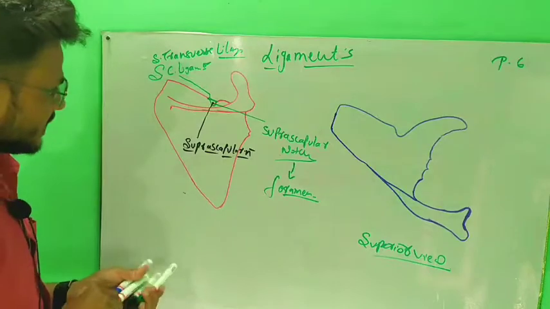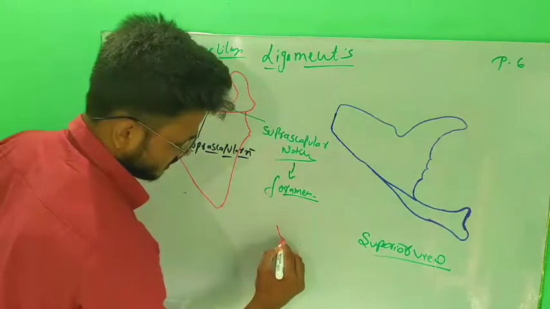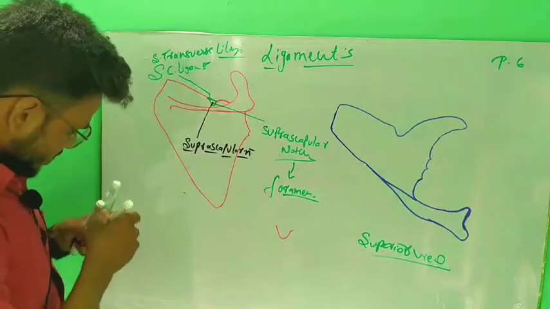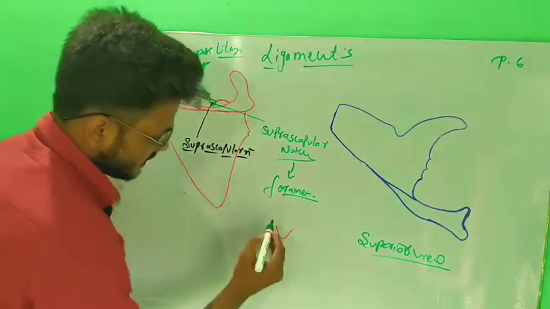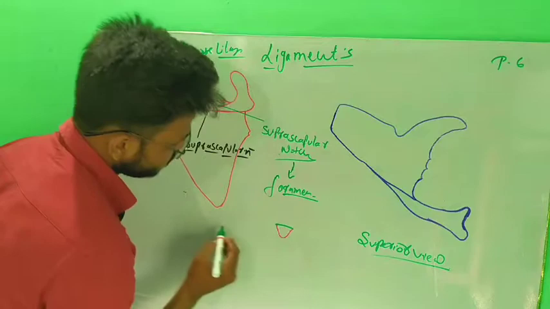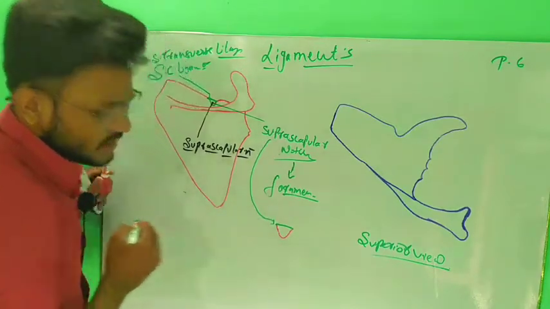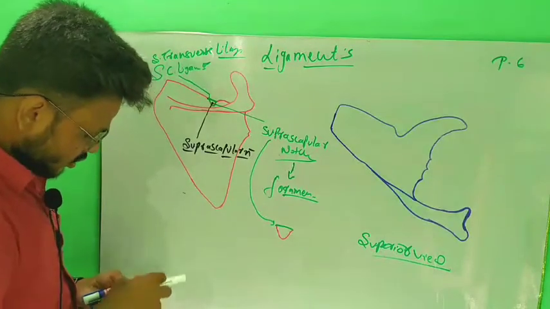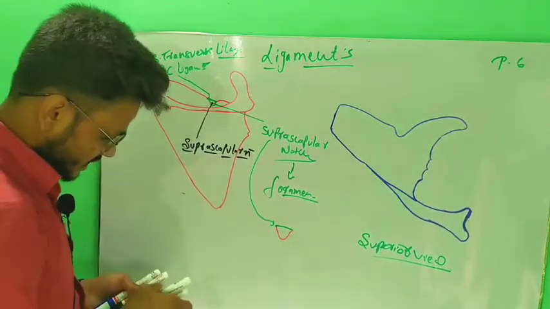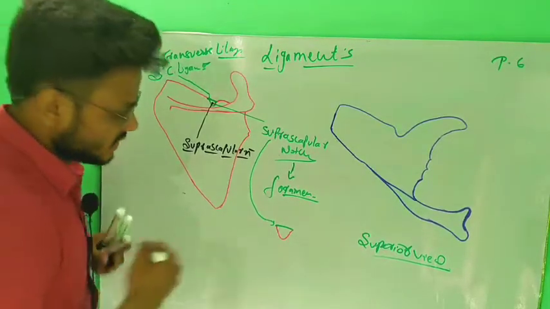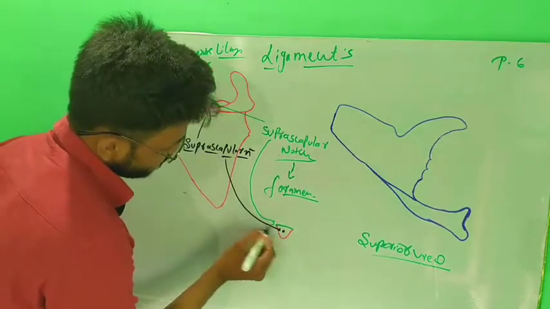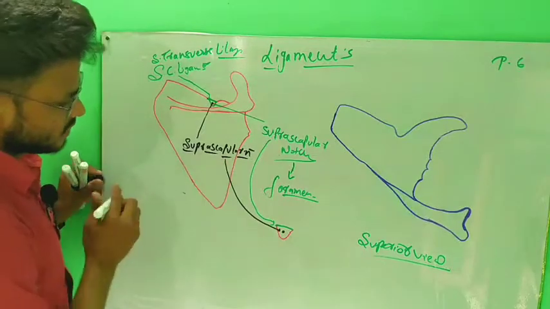Firstly, the notch was like this. This is a notch, the suprascapular notch, and this notch is covered by a ligament. This ligament is called the suprascapular ligament, and deep to this ligament there is a nerve. This nerve is called the suprascapular nerve.